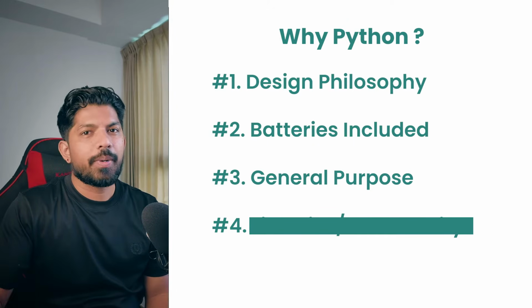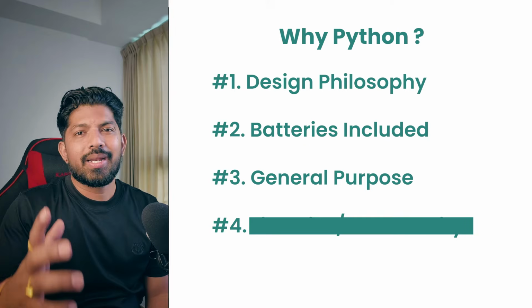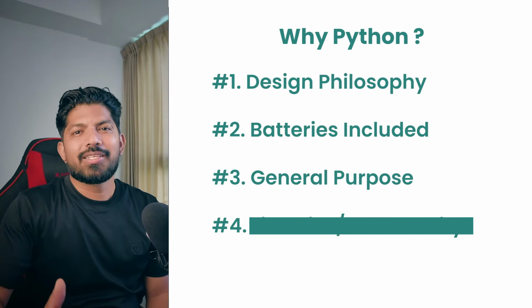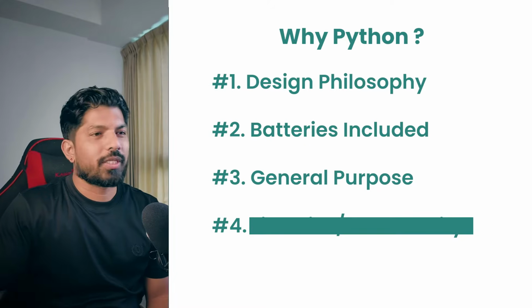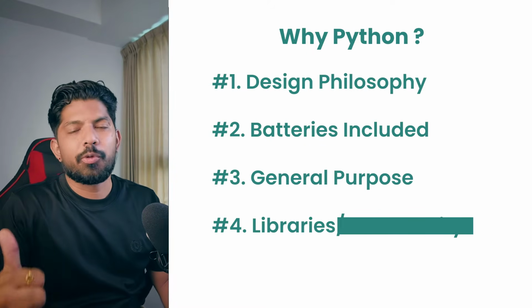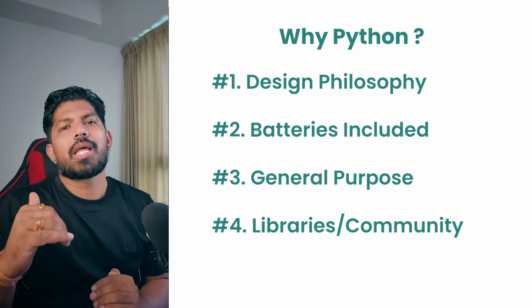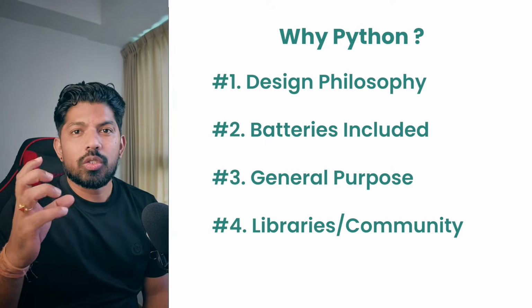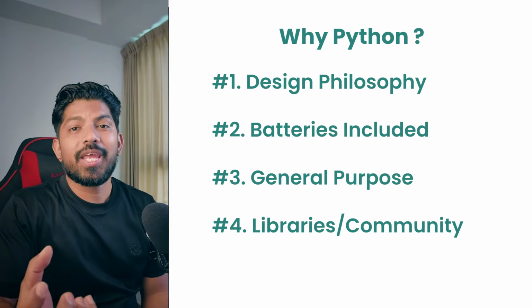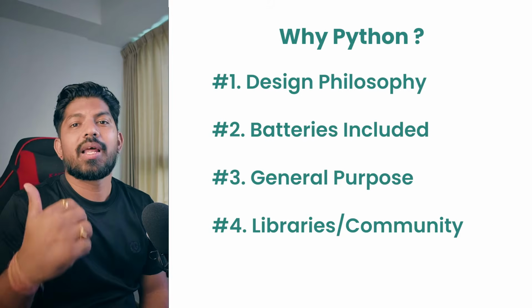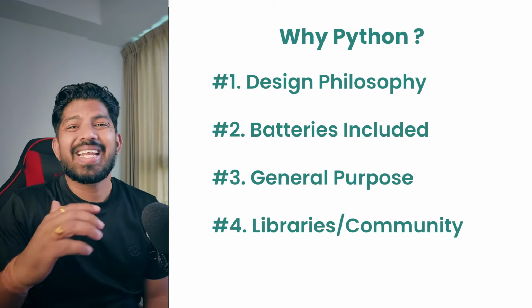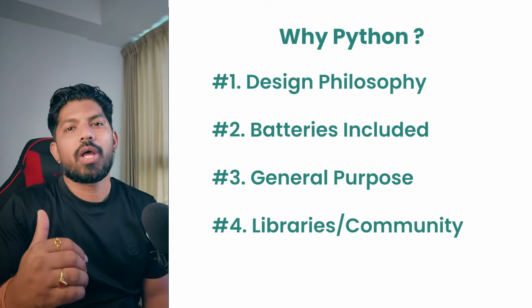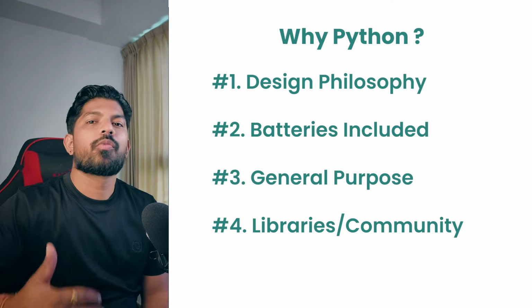And third is that it is a general purpose programming language. As I already explained, we can use it for web development, artificial intelligence, data analysis, and so many things. Almost anything and everything we can use Python for. The fourth is libraries and community. It has so many pre-coded libraries that you can use straight away and make any application way faster than in any other language. It also has a huge community, so whenever you are stuck, you can always ask for help, and you can also contribute from your side.